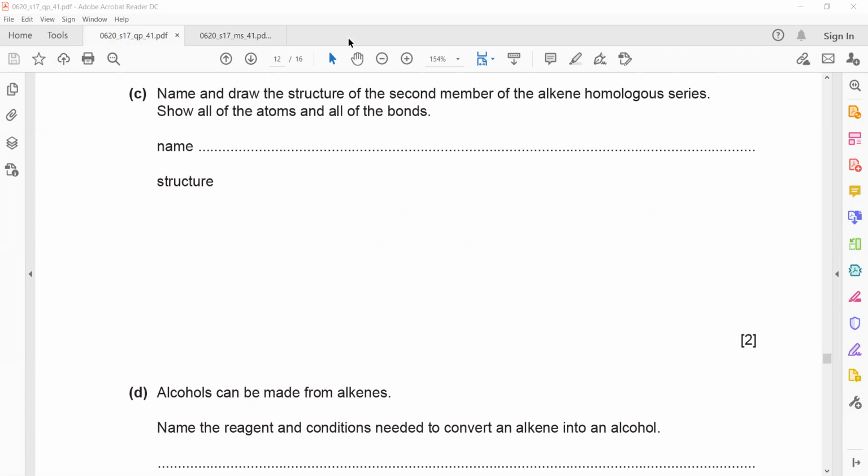So alkene starts with ethene, then propene, but there is no methene. Why is there no methene? Because meth means there should be one carbon, and how can the one carbon have a double bond with another carbon because it's only one. That's why it starts with eth. So if the first member is ethene, what is the second member? Name and draw the structure of a second member. So that's propene.